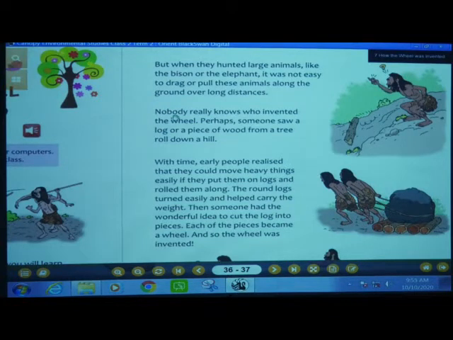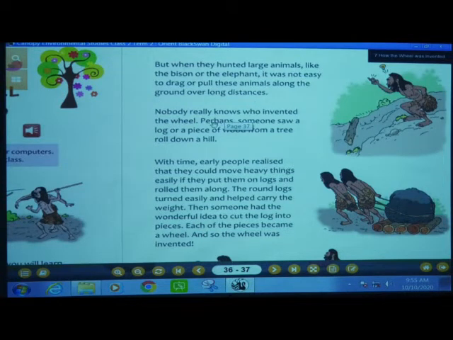So what did they think? Nobody really knows who invented the wheel. R-E-A-L-L-Y, really, K-N-O-W-S, knows, who invented, I-N-V-E-N-T-E-D, invented the wheel, W-H-E-E-L, wheel.